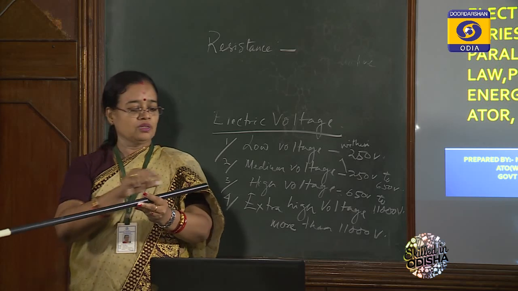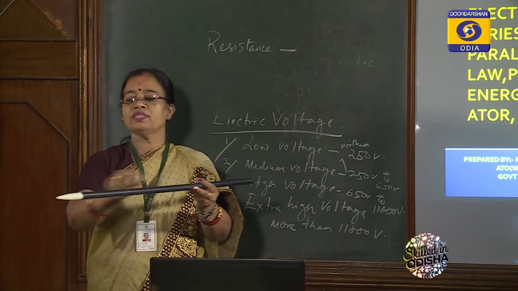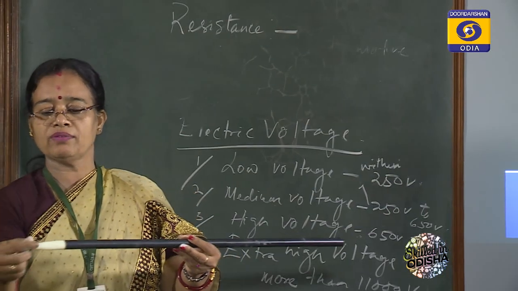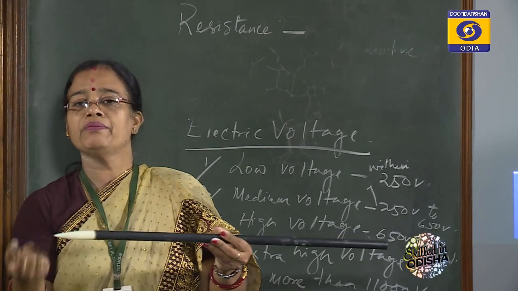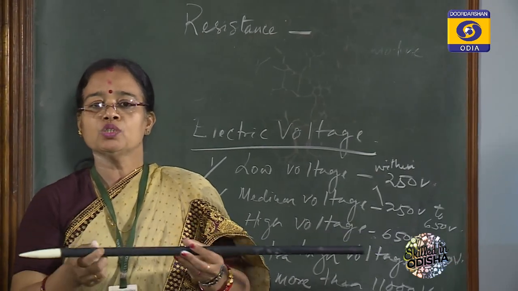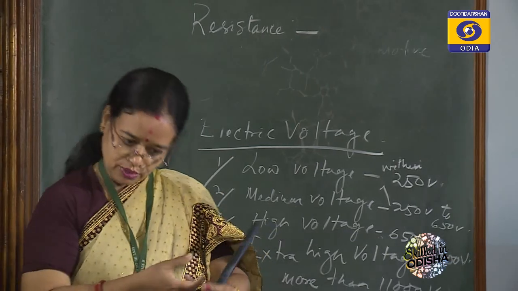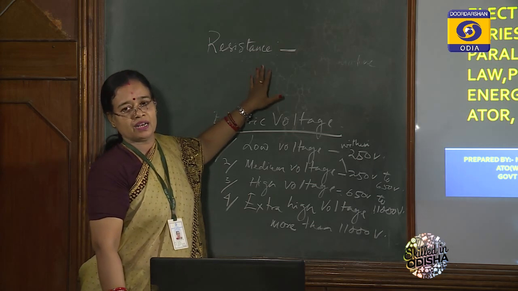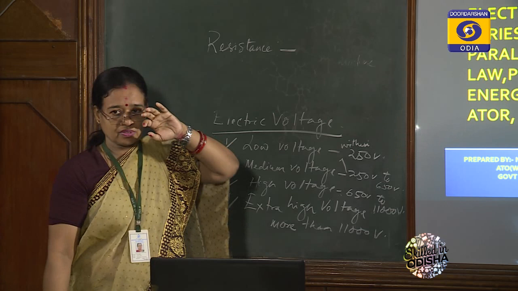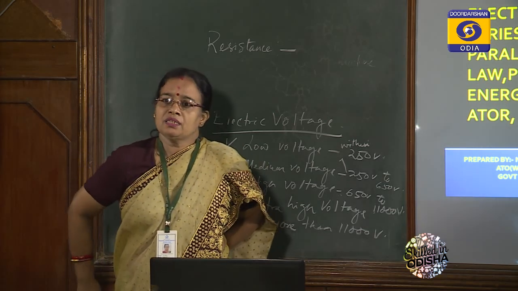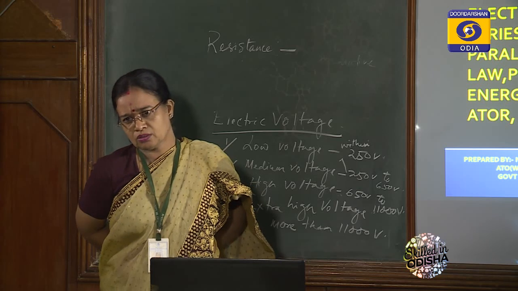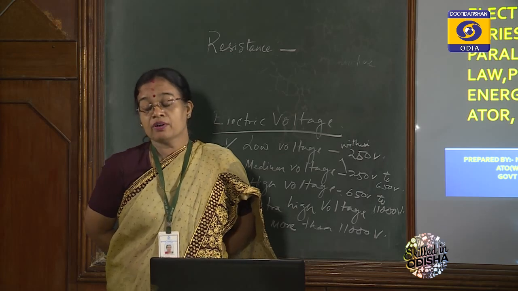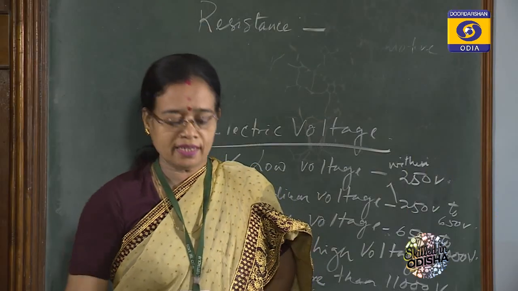Suppose 11 ampere flows in the circuit. Whenever it reaches from one point to another and we measure this current, maybe it is 10 ampere, maybe less than 10 ampere. Whatever the drop, that is due to resistance, the opposition offered by the material. Resistance depends upon several factors, and I can discuss all of them with Ohm's law. It depends upon length of conductor, area of cross section, etc.